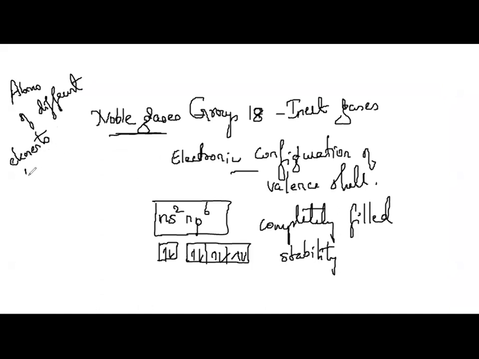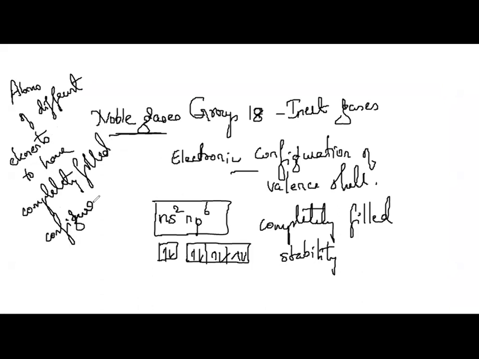In order to have a completely filled configuration in their outermost shell, in the valence shell. Therefore, atoms combine with each other.